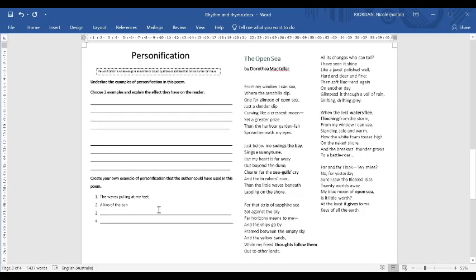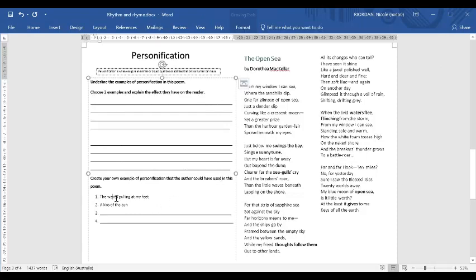The things that I thought of that associated with the beach were waves and the sun. So what I've done here is I have had one that is the waves pulling at my feet. So I would like that example. That would be like you are standing in the water and the waves are hitting down and trying to pull you up to sea. Okay, I think that meets the mood and the tone of the story, as well as meeting the focus of the poem, which is obviously the ocean.